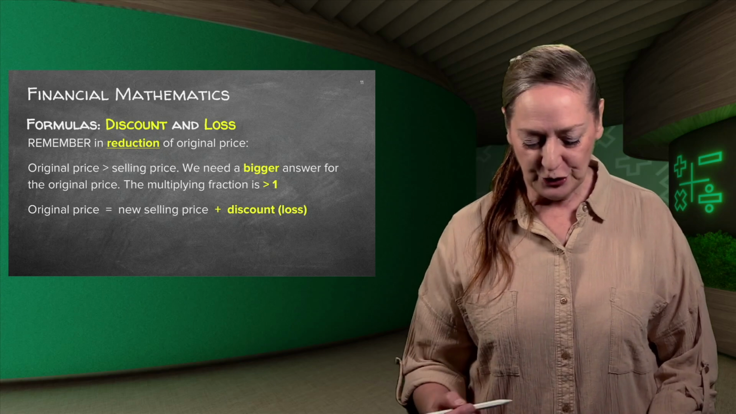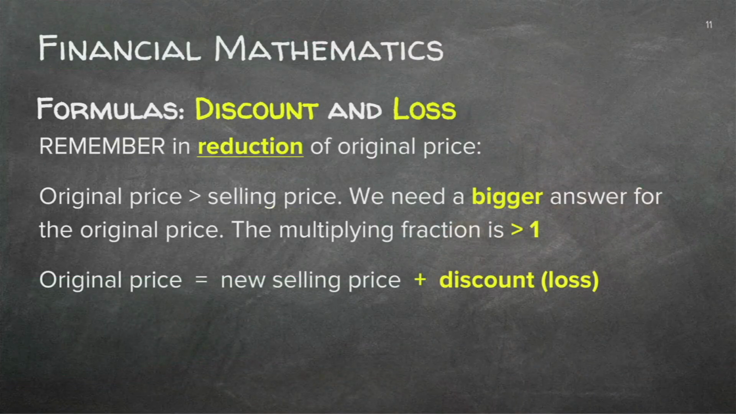So now let's go the other way around. Discount and loss. There's a reduction in the original price. So think of Black Friday. All the shops are now marking their prices down. So now the original price is greater than the selling price. We need a bigger answer for the original price, and the multiplying fraction should be greater than 1. So the original price equals the new selling price plus the discount.